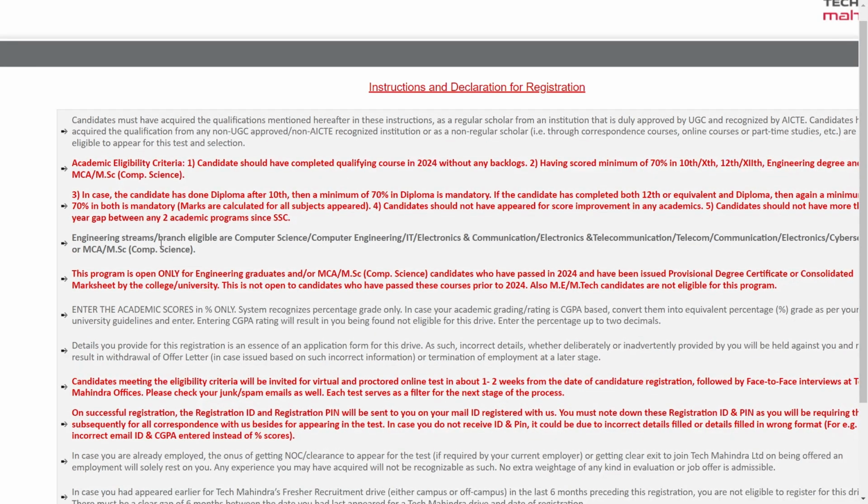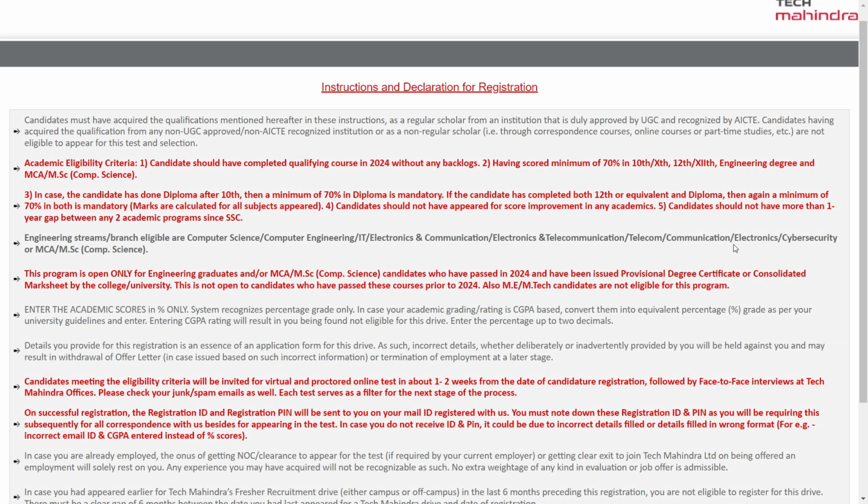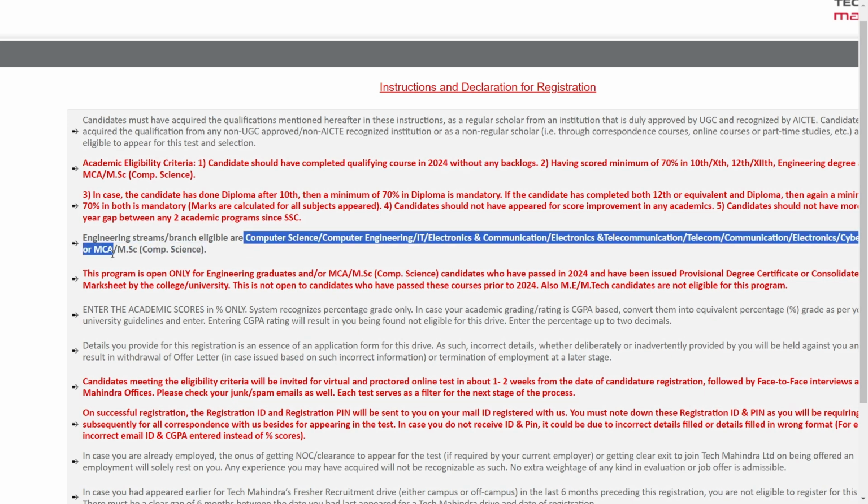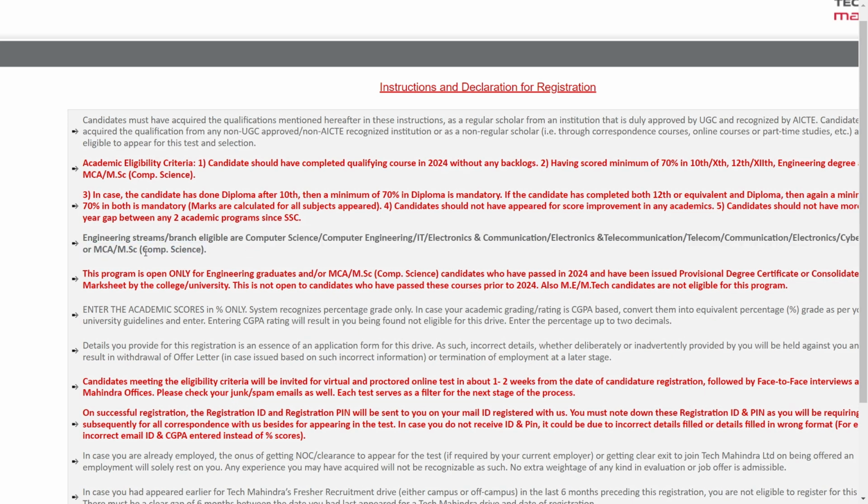The engineering streams and branches eligible are computer science, computer engineering, IT, electronics communication, electronics telecommunication, telecom communication, electronics cybersecurity, and MCA and MSc in computer science. If you are a candidate who has an engineering degree in these branches, you are eligible, and if you are MCA or MSc with computer science, you are also eligible for this opportunity.